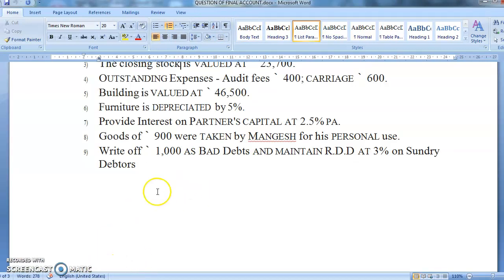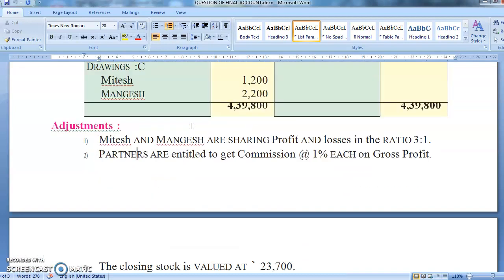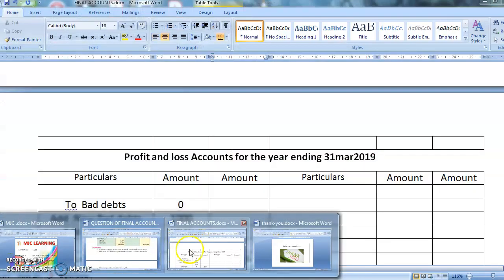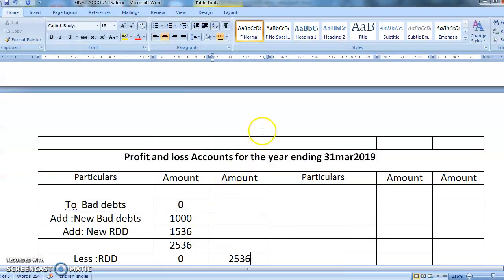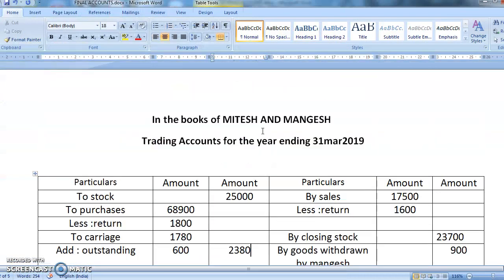Yes, so by this we have completed all the adjustments. Now the only thing remaining is my first two adjustments. What were my first two adjustments? Profit sharing ratio, which I'll require only for dividing the profit, and then commission. So immediately after I get the gross profit, I'll do the calculation of commission. Now let's start doing the totaling. Okay, students, first of all we will be doing the totaling of our trading account. Okay, let's do the totaling of trading account.